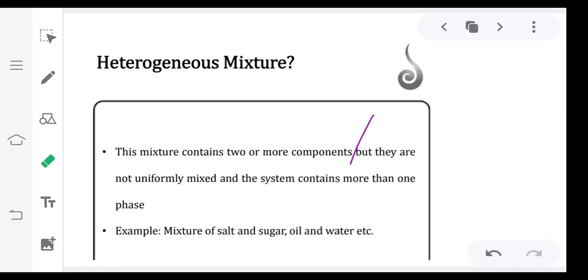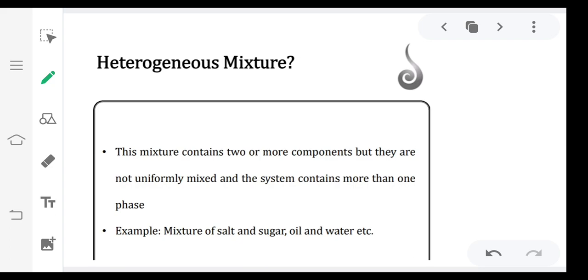Now, heterogeneous mixture. This mixture contains two or more components like homogeneous mixtures, but they are not uniformly mixed and the system contains more than one phase. Examples are a mixture of salt and sugar, oil and water, and sand and water.